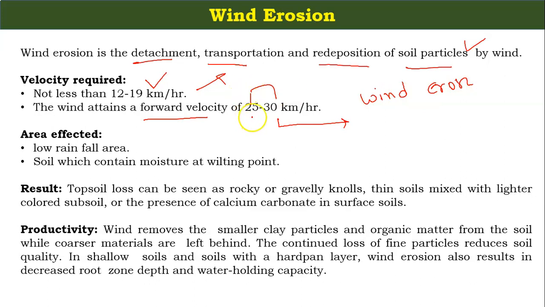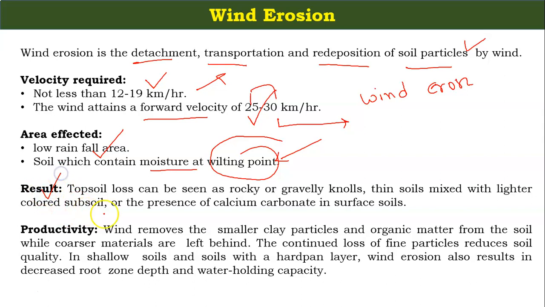So a velocity of 25 to 30 km per hour is required for wind erosion in any soils. Areas affected are the low rainfall areas, mostly, and soils which contain moisture at wilting point. What is the meaning of this wilting point? Kindly comment in our comment box.